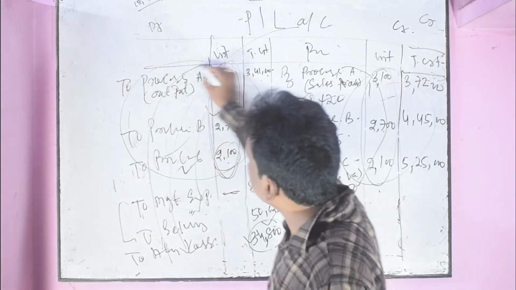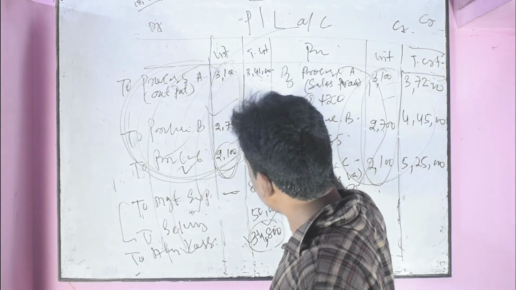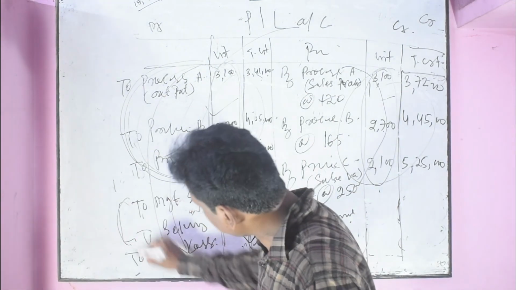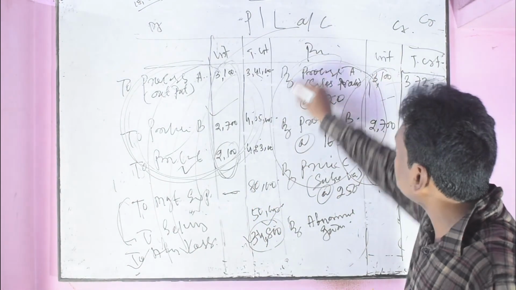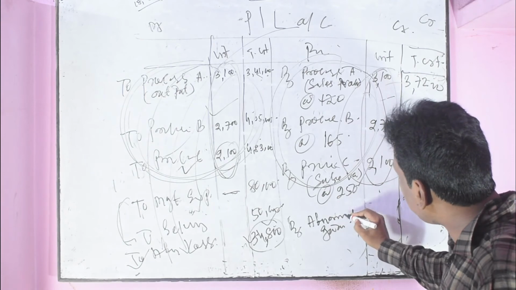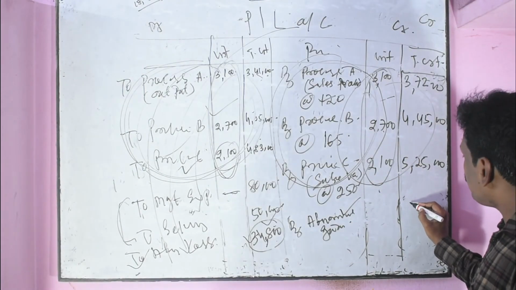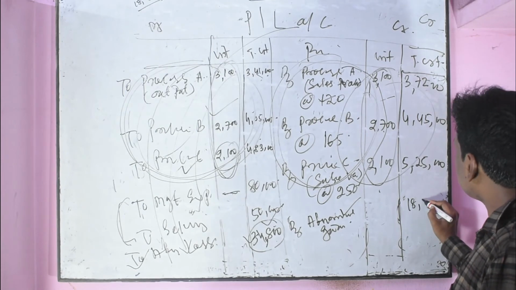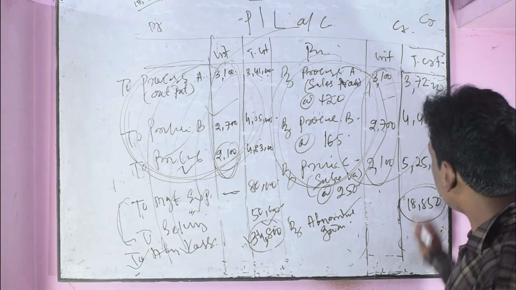Here there is the cost of the product to be sold, that is cost price, indirect expenses, losses, and income, that is sale price. There is abnormal gain, units and value of 18,050 rupees.